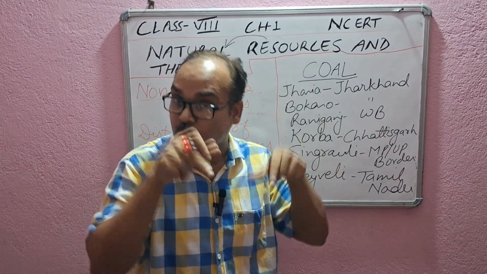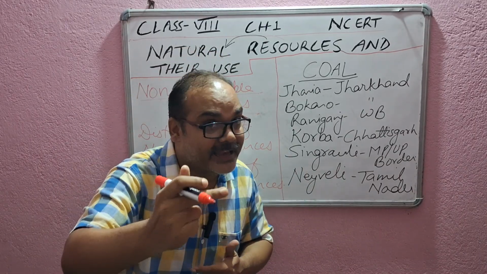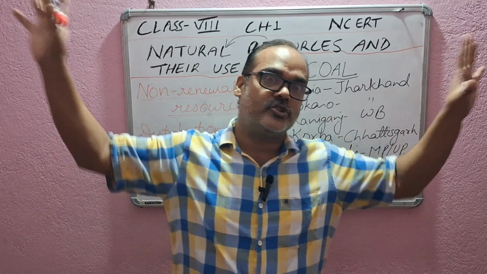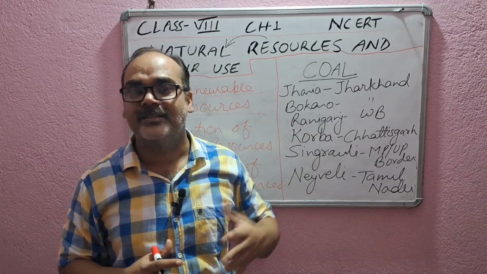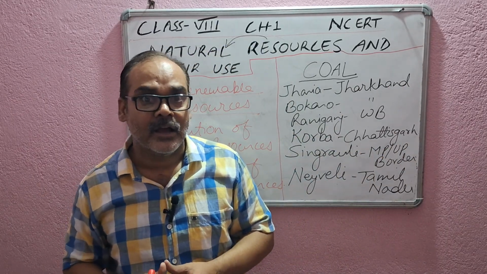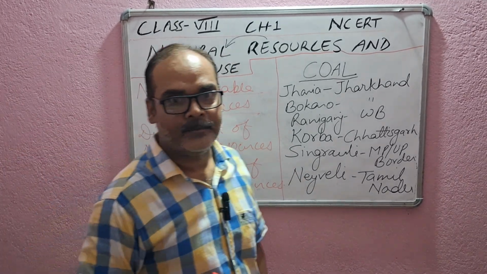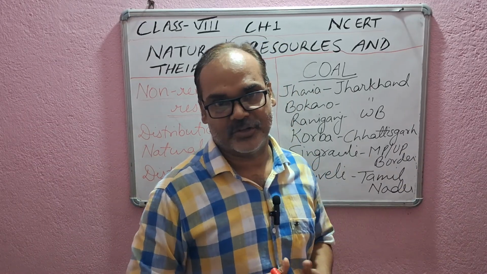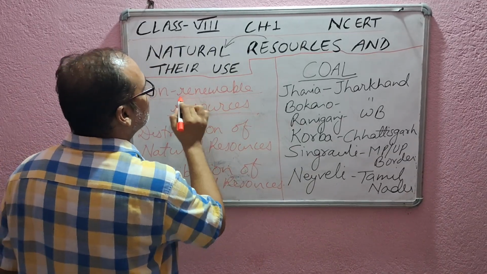Non-renewable resources cannot be renewed again and again, and they are created over long periods of time, hundred years, 1,000 years. What are the examples? Coal, petroleum, all these metals are non-renewable resources, right? So it takes a long time for their formation. Is that clear? So these are non-renewable resources.